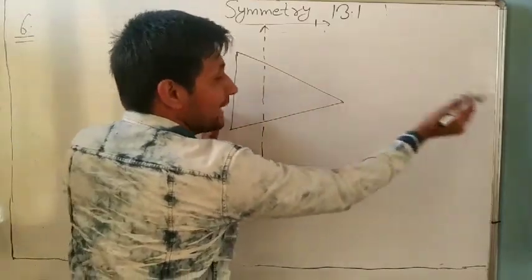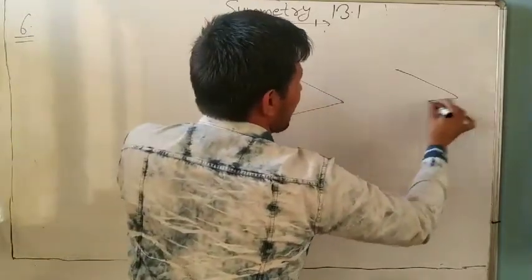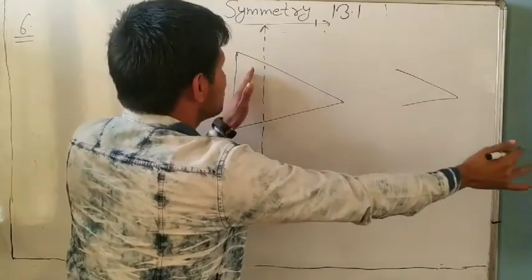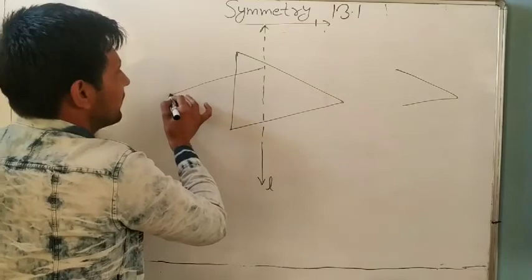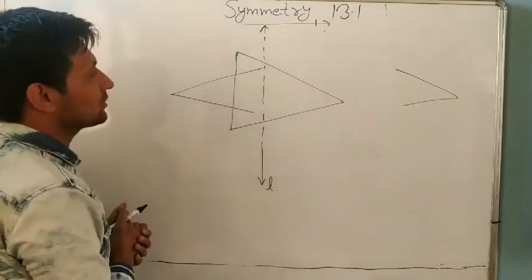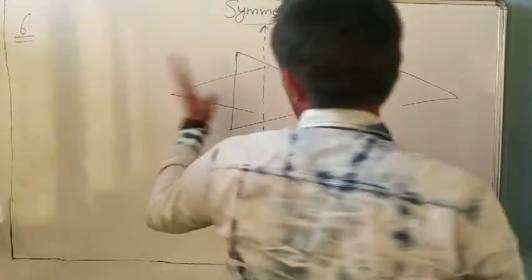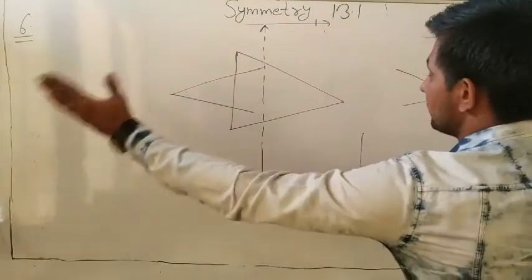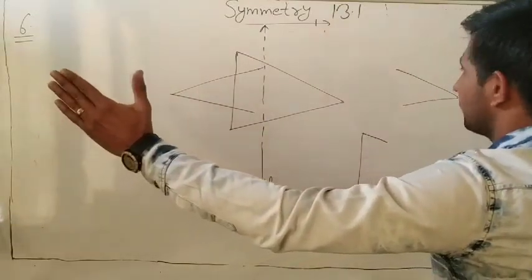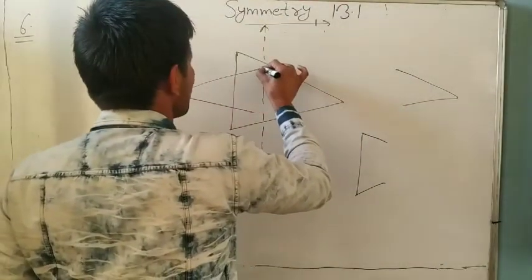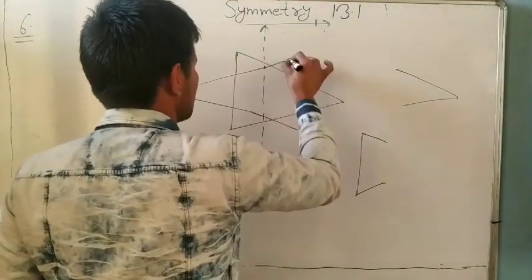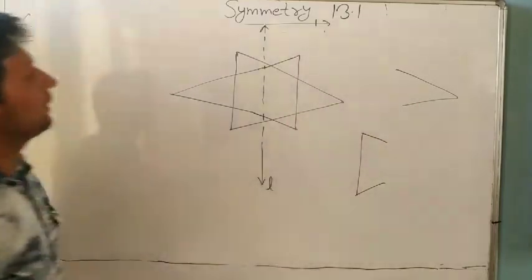We observe that on the right side there is a triangle shape like this one, so we need the same on the left side also. And on the left side this one and this one are given, so we need the same on the right side. So you can make it like this. It is your answer.